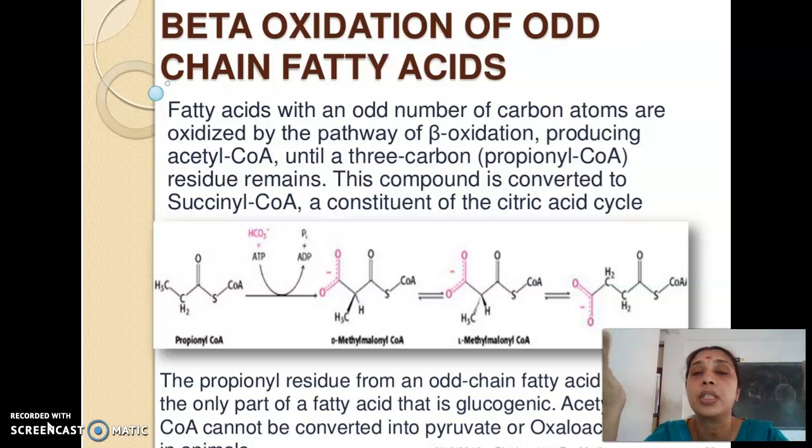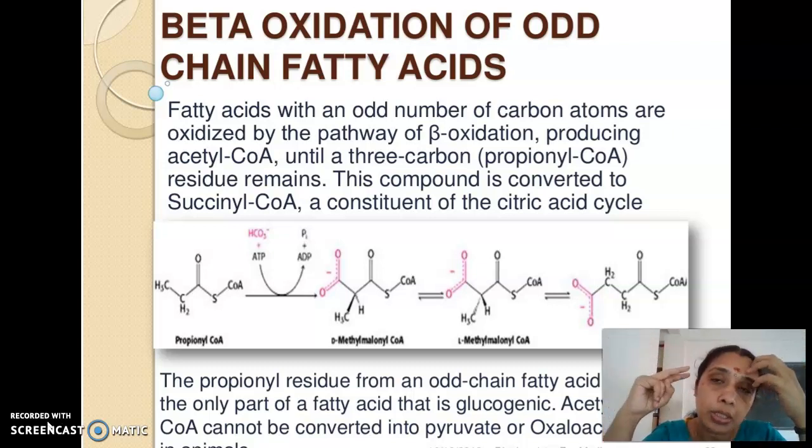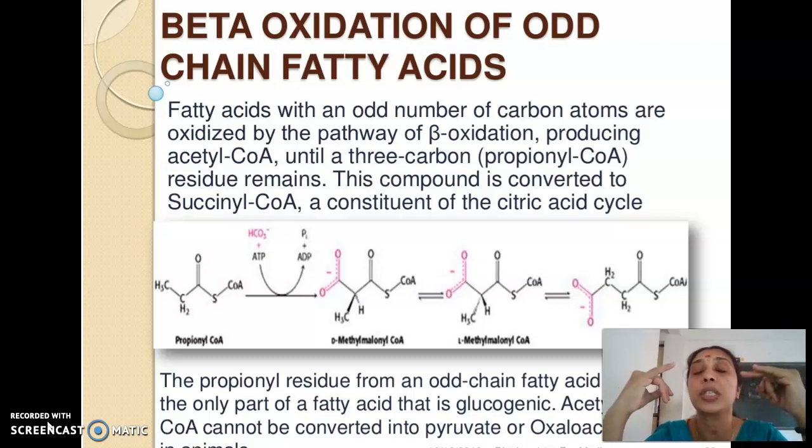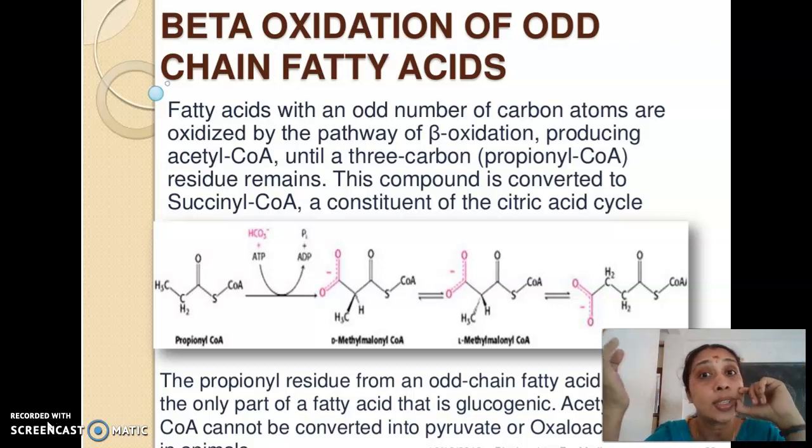Regulation we have covered. There are two mechanisms of regulation, either by means of allosteric regulation or by means of covalent modification, right? The allosteric regulation is controlled by modifiers, which include activators and inhibitors. There are two enzymes which are subjected to regulation. One is CPT1 or CAT1, and the other enzyme involved in the regulation of beta oxidation of fatty acid is acetyl-CoA carboxylase, which actually comes under the synthetic pathway, right? So synthesis also has an influence on the oxidation or the breakdown.